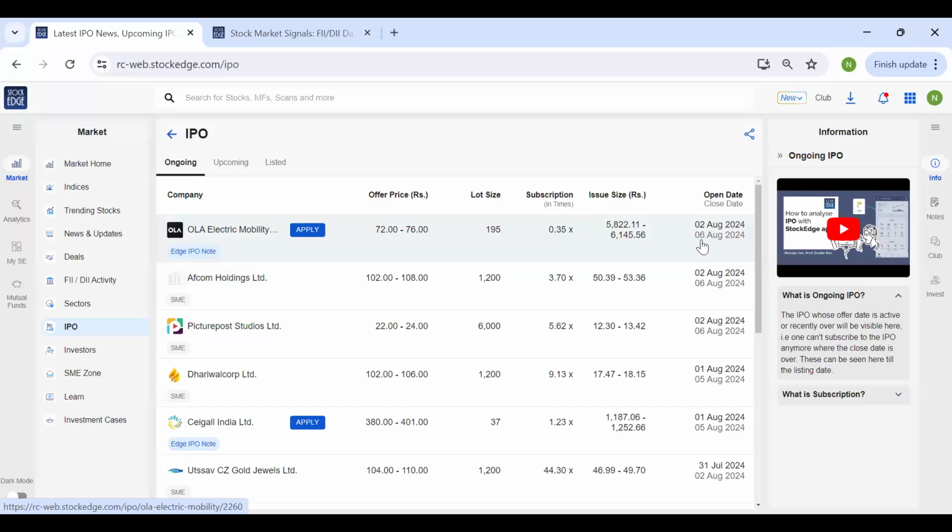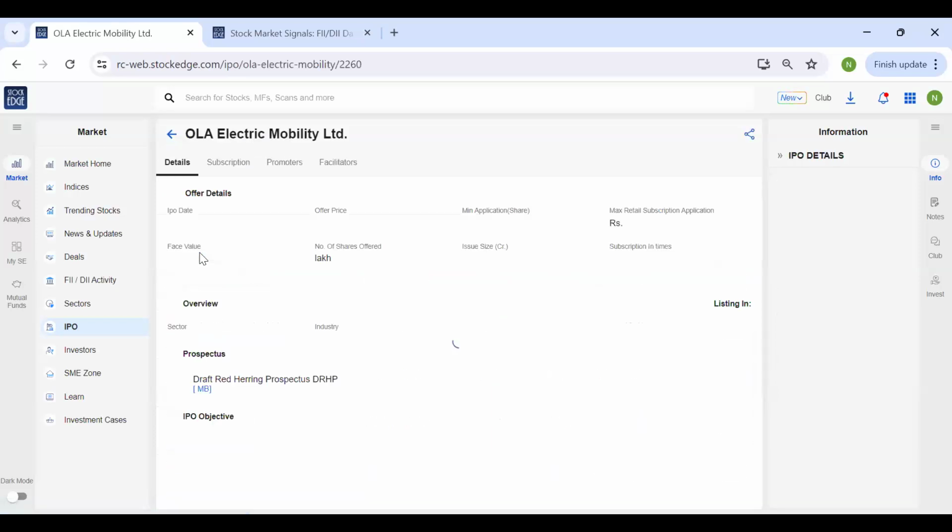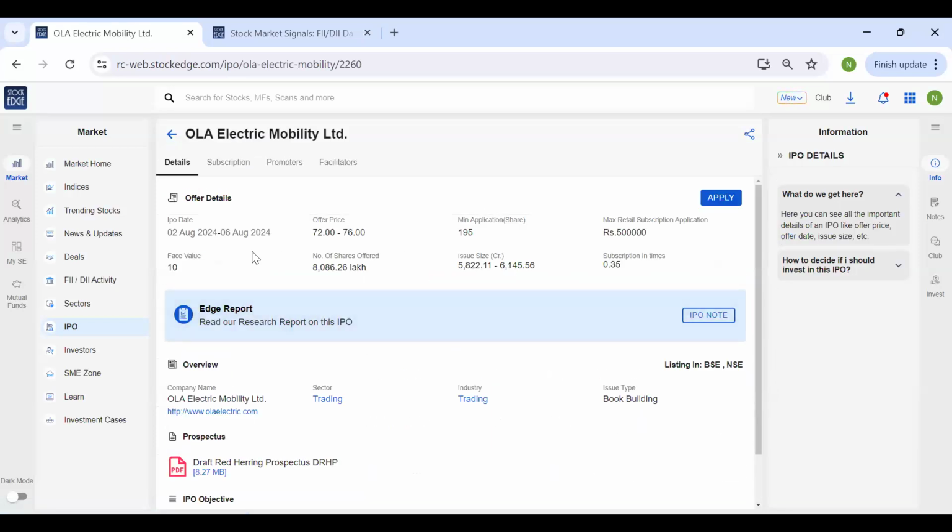So if you wish to subscribe to this IPO, then you can just read the details over here. We also have an IPO note. So if you just click over here, it is taking you to the details.